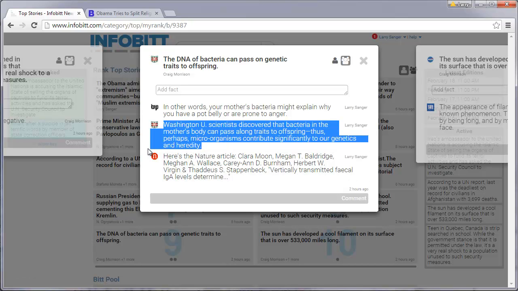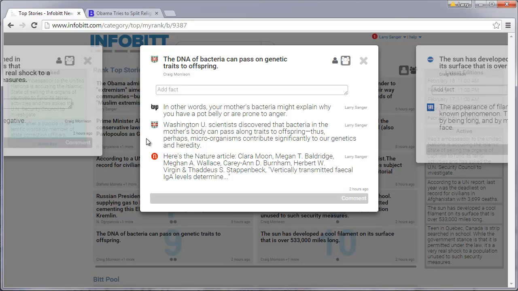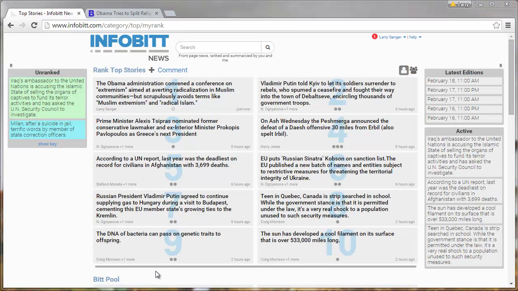Washington University scientists discovered that bacteria in the mother's body can pass along traits to offspring. Thus, perhaps microorganisms contribute significantly to our genetics and heredity. So that's more wordy, but sometimes you have to use more words to be quite clear about what's going on. Interesting story, that. Now, after I have created my bit, I'm going to want to move it.